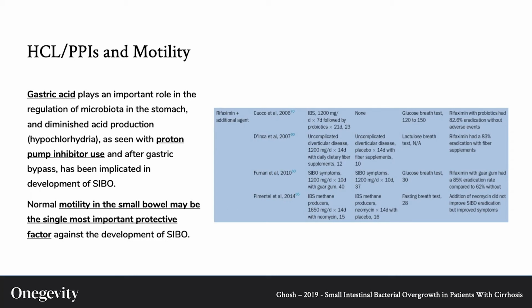Another is what they refer to on the bottom left, that of motility, or how quickly the food contents move through the GI tract. Food is supposed to transit the small intestine significantly faster than the colon. When we impact this motility, again, we've altered the environmental basics and allow a shift in who can reside where. To the right are shown four trials using the antibiotic rifaximin, along with other agents, in the treatment of these bugs where they don't belong. As you can see, the success rate is relatively high. This is the go-to pharmacological approach to SIBO, but doesn't always work, hence the addition of the other agents.